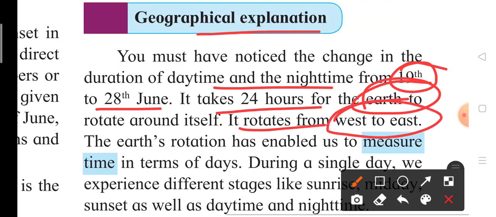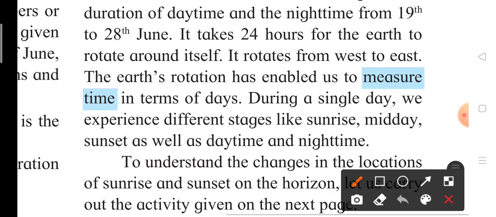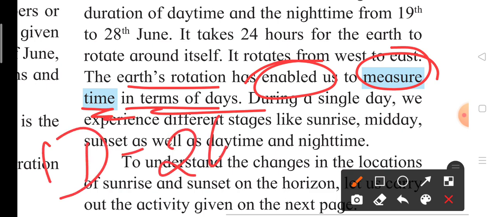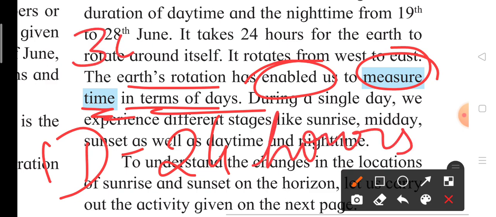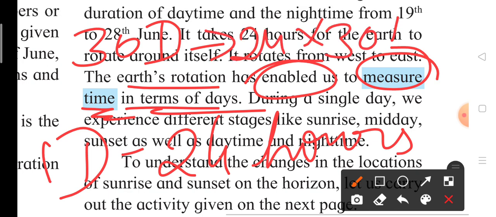Earth's rotation has enabled us to measure time in terms of days. One day consists of 24 hours, and in the same way 30 days consist of 24 times 30 hours.